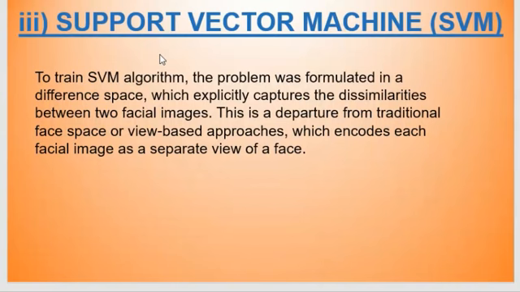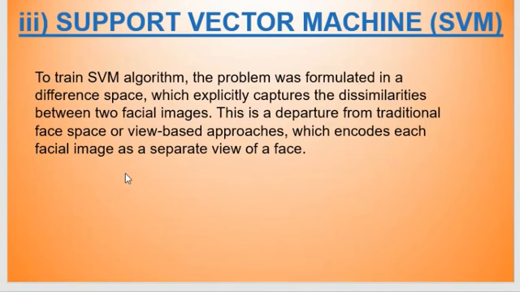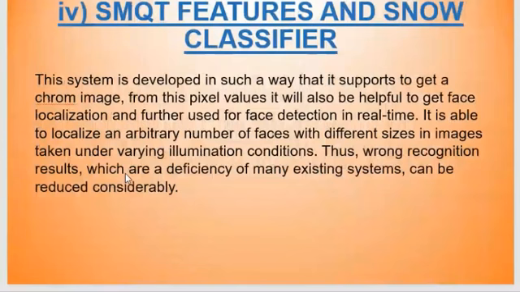And moving ahead, the support vector machine. As the name indicates, the support vector machine is adapted to face recognition by modifying the interpretation of the output of the SVM. Traditional SVMs used to return a binary value, but in today's time, to train this algorithm, we explicitly capture various facial images as indicated here. Then different facial images are compared with what is already present in the system, and then we find the expression.